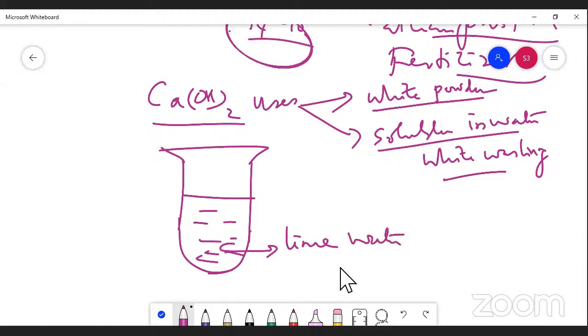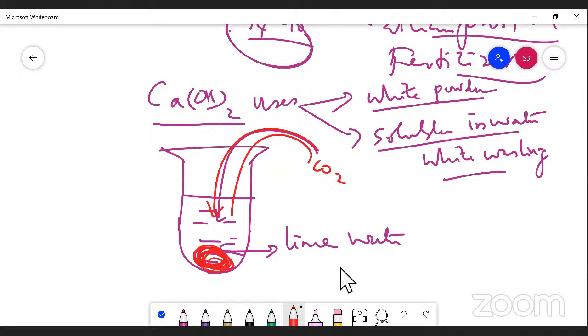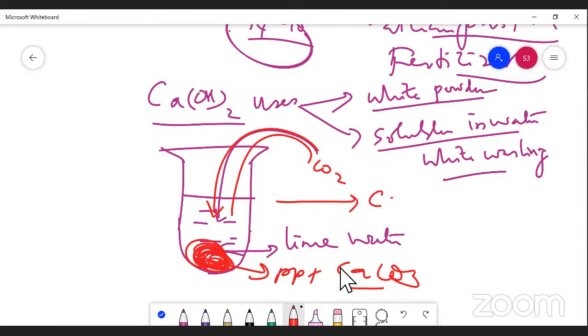Immediately it reacts and produces a precipitate, known as calcium carbonate precipitate. The chemical reaction: calcium hydroxide reacts with carbon dioxide, which gives calcium carbonate plus water.